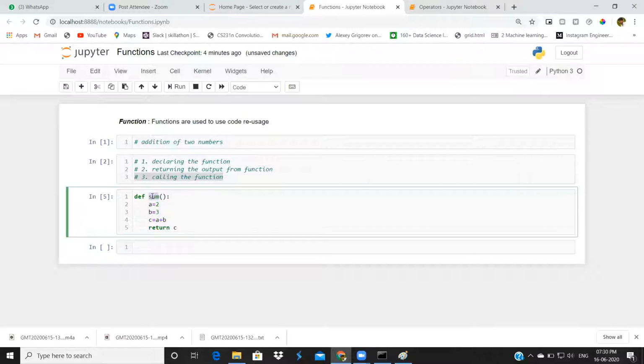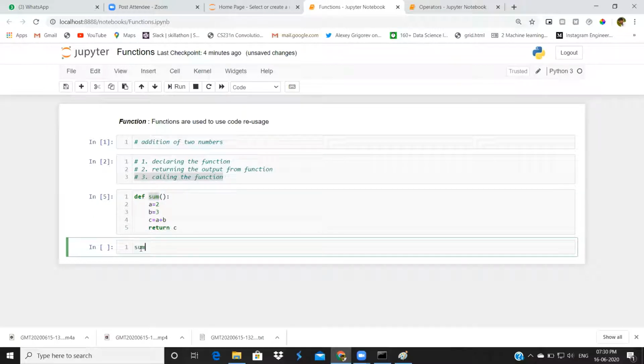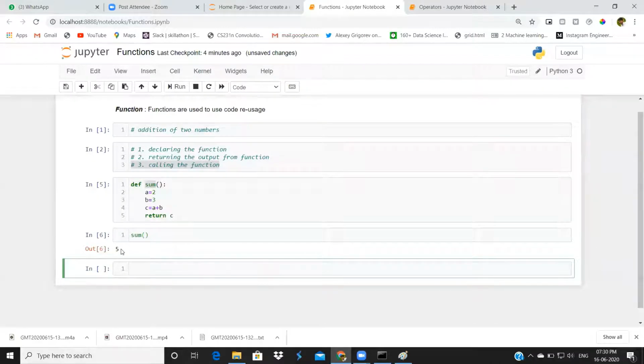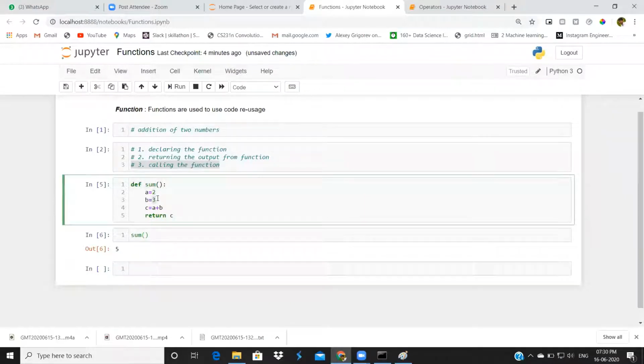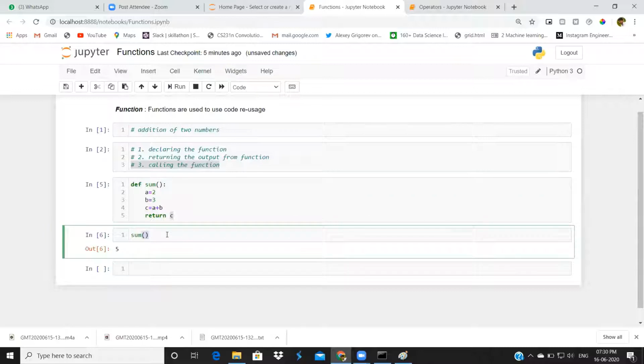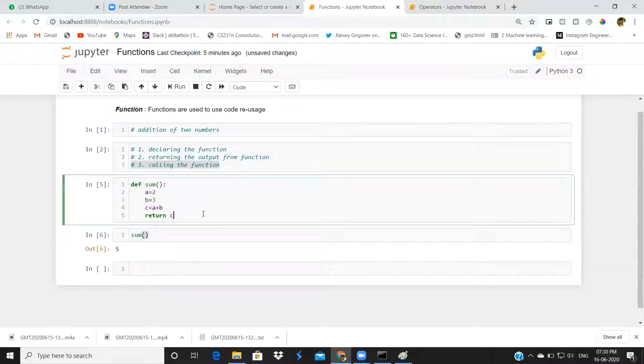The name is very important here. We will call this function with its name only. Now I will call this function: sum, open bracket and close bracket. That's it. We got 5 as the output. Inside the function I declared a variable a and a variable b. After that I'm doing some addition here, c equal to a plus b. I'm returning c. This is a simple declaration of a function. I hope you got some idea of how to define a function, how to return a result from the function, and how to call the function.